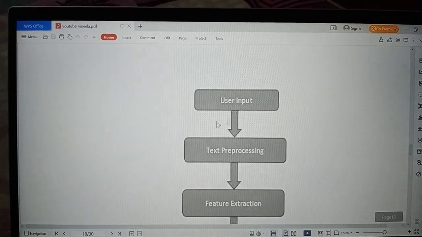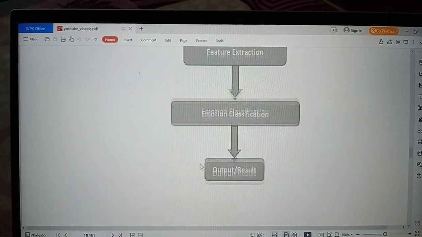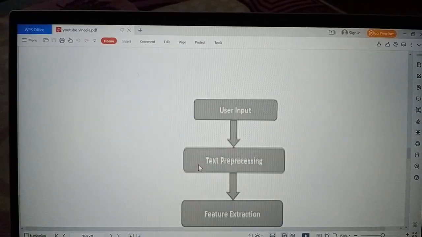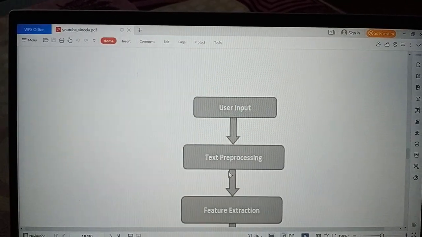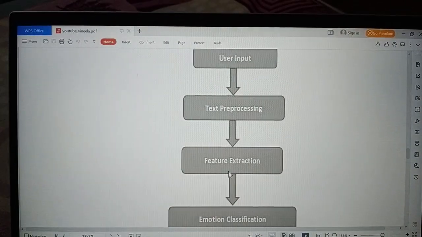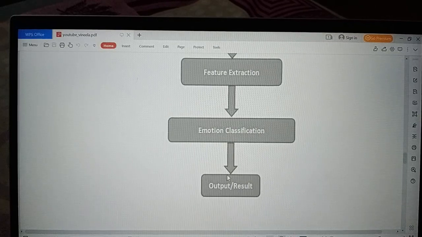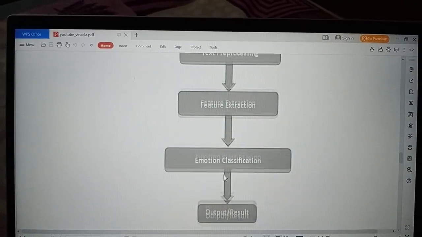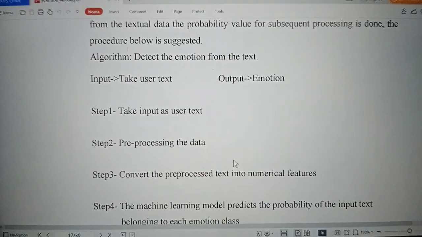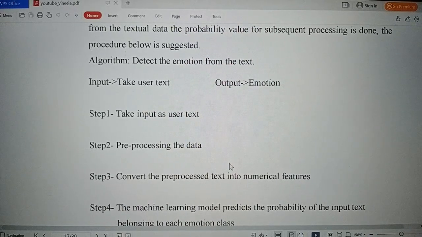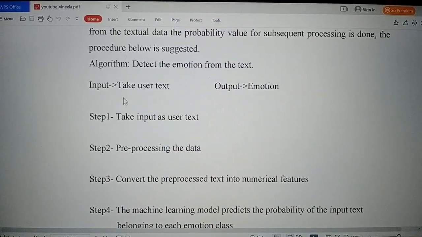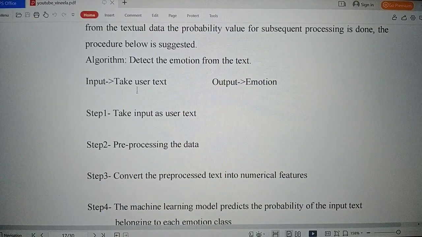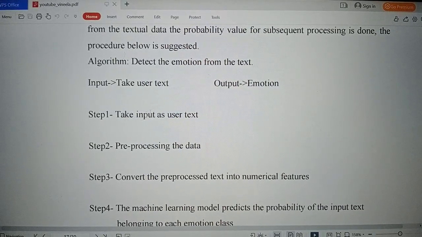So this is the flow of the proposed system in which we have user input. Next comes text pre-processing, then feature extraction, emotion classification, and output or result. There are some steps for the algorithm of the proposed system. The input is the user text and the output is an emotion.